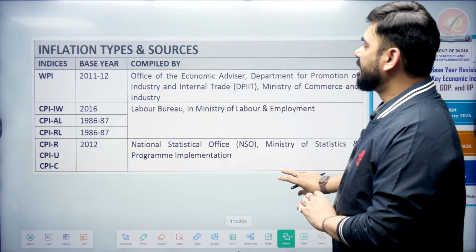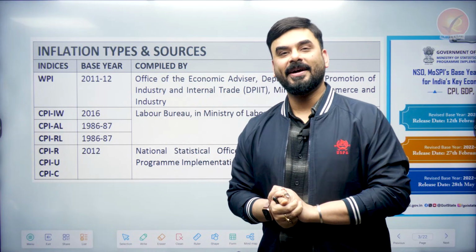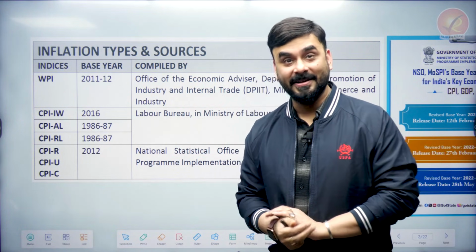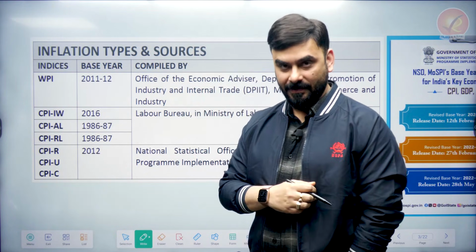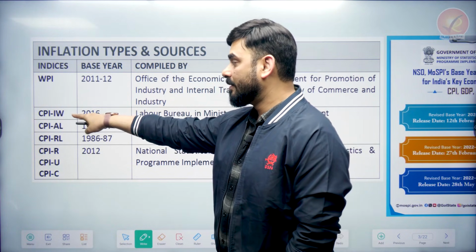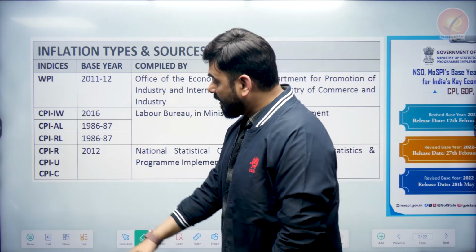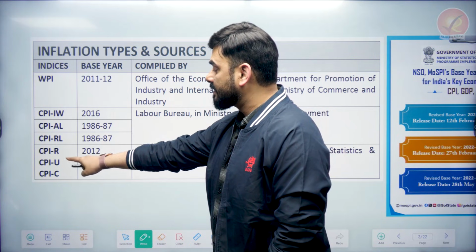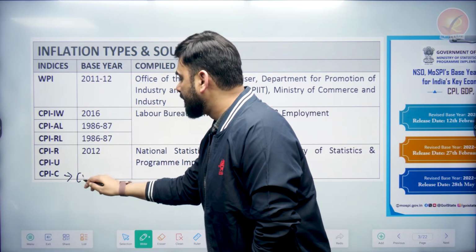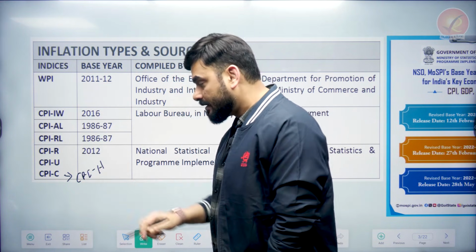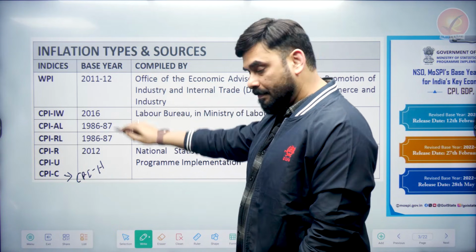So now, bachcho, see this is very crucial. As I told you, first we'll be tackling some basic ideas so that when we start to do the current part, it becomes a little easy for us. So see, these are the measures of inflation that we use in India in general: wholesale price index, consumer price index for industrial workers, consumer price index for agricultural labor, consumer price index for rural labor, consumer price index rural, consumer price index urban, and consumer price index combined. This combined one is also called CPI headline, or headline CPI, or headline inflation in India.